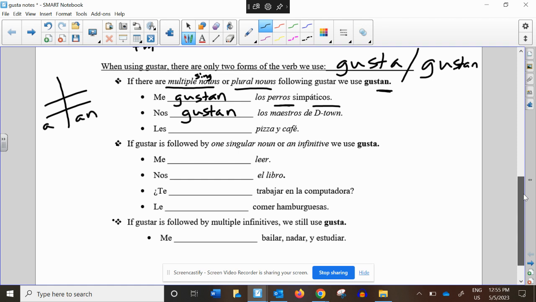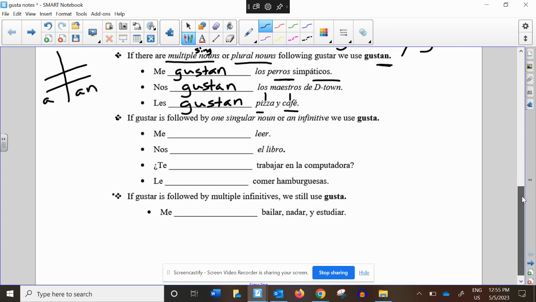Now we're trying to say they like pizza and coffee. This is a weird sentence. I don't really know who eats pizza and coffee. I mean, I like pizza and coffee, but maybe not at the same time. This is two singular nouns. 1 + 1 = 2. It makes it plural. Gustan. Now, you've never really used gustan, so focus. If it's a plural noun or two singular nouns, we need gustan, two or more singular nouns.